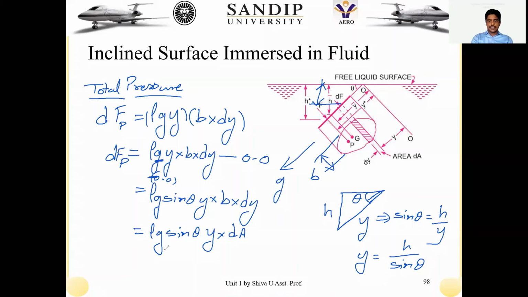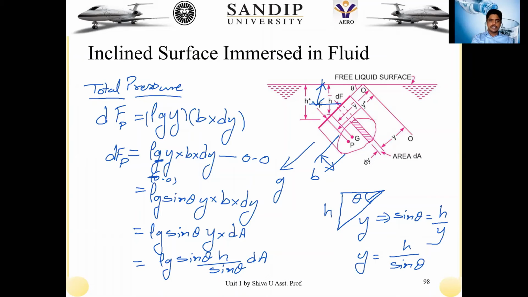Substituting that y in terms of h, I get my expression as rho g sine theta into h by sine theta into dA. Here sine theta gets cancelled, and finally my resultant equation at this point is rho g h into dA.